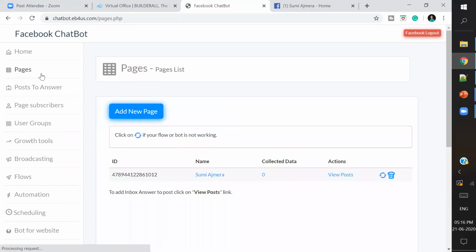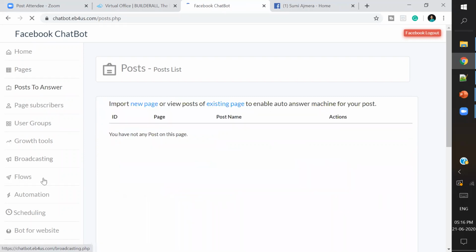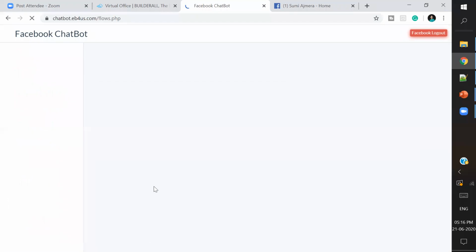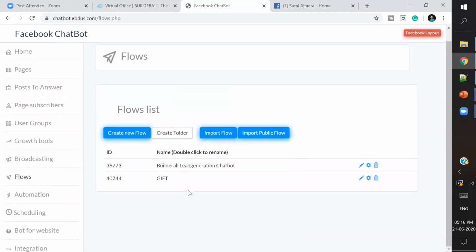So once more, I'll just in short repeat. Whenever logging into Buildroll, the first step is creating a flow, tagging that flow is possible.